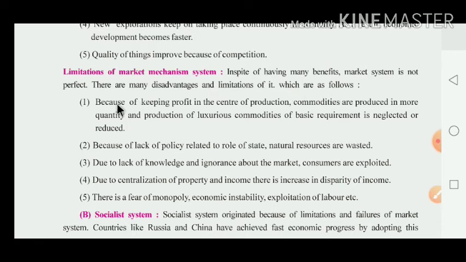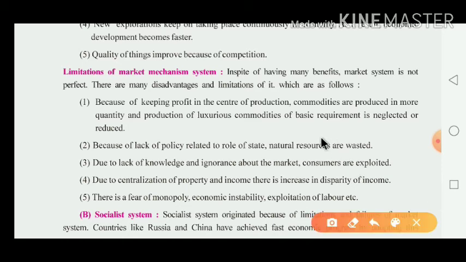The disadvantages are as follows. First, because of keeping profit at the center of production, commodities are produced in more quantity, and production of basic requirements is neglected or reduced in favor of luxurious commodities.